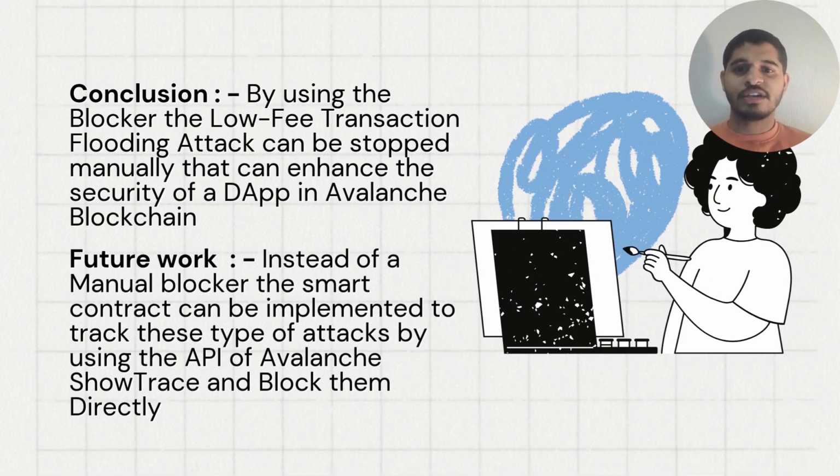Conclusion: by using the blocker, the low fee transaction flooding attack can be stopped manually. This can enhance the security of the app in Avalanche. For future work, instead of manual blockers, a smart contract can be implemented to track these types of attacks by using the API of Avalanche Snow Trace. The account can be blocked directly without any owner's concern, so that these kinds of attacks can be stopped.